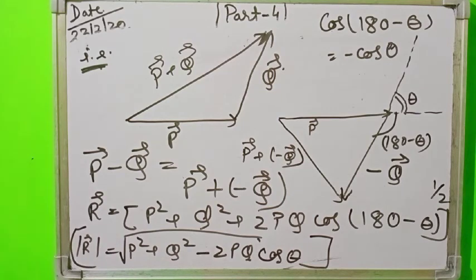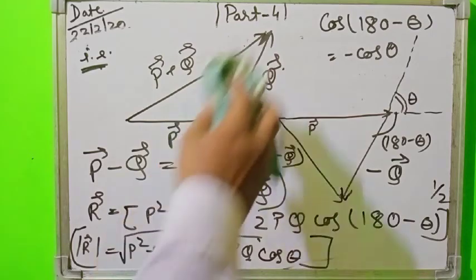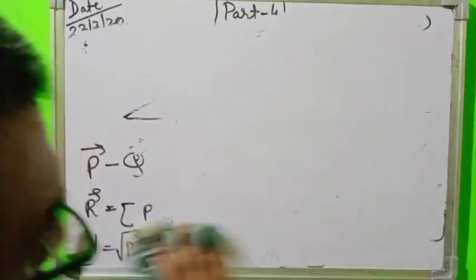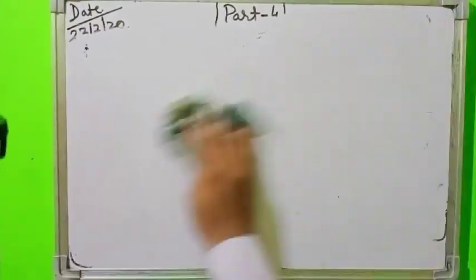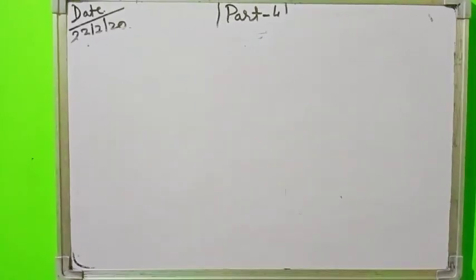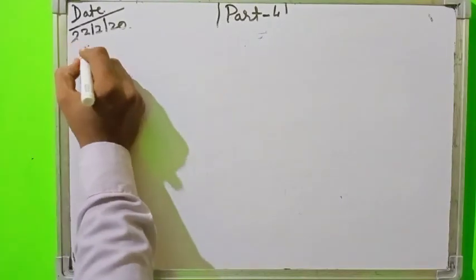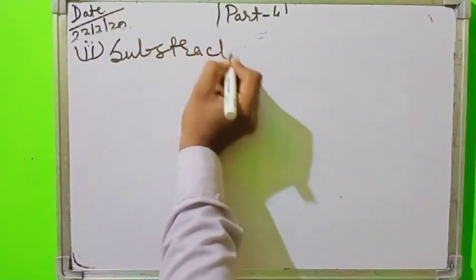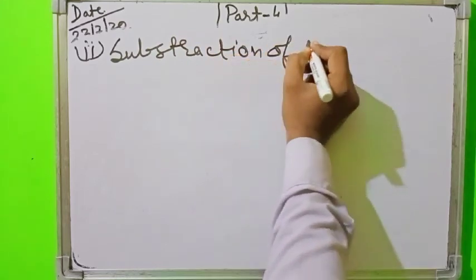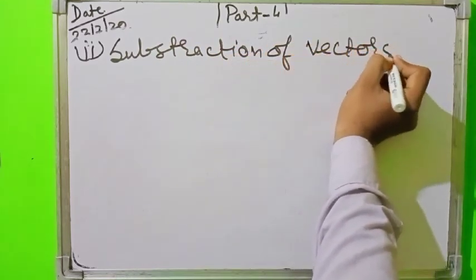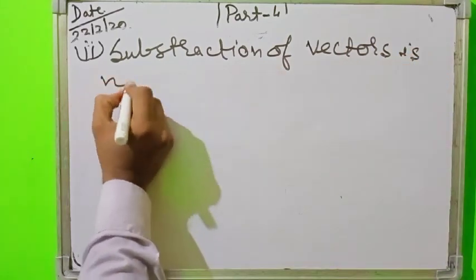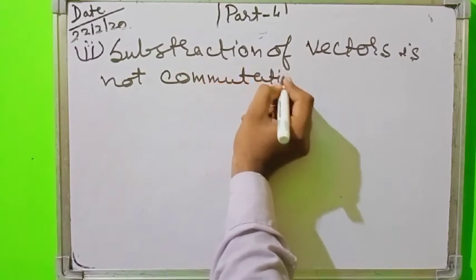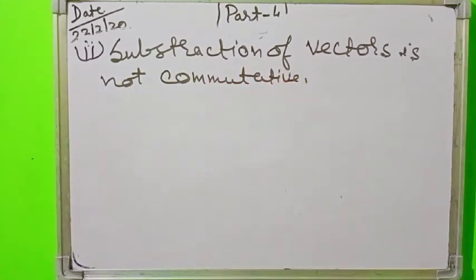Next point is subtraction of vectors is not commutative.